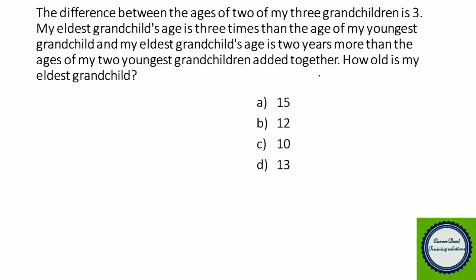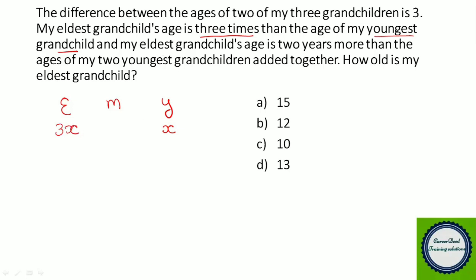So in this question, we have three people, the eldest grandchild and two youngest grandchildren. So you can name the middle one as M and the youngest one as Y. Now, it is given that the eldest grandchild's age is 3 times the age of the youngest grandchild. So if you take the youngest grandchild's age as X, you have to take the eldest grandchild's age as 3X. And you have the second hint.